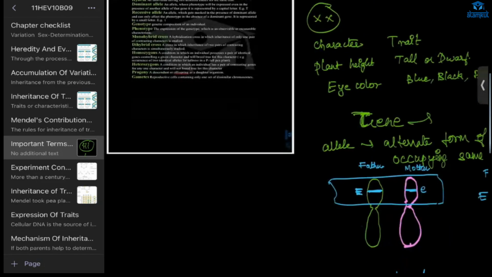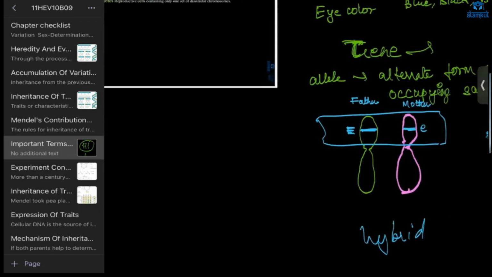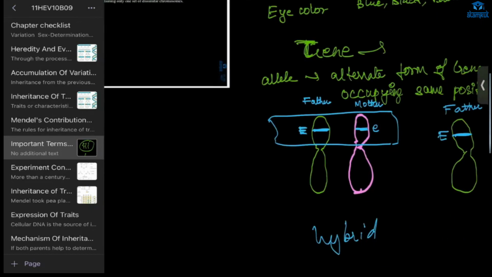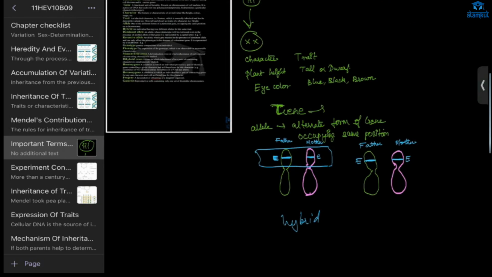Now dominant and recessive. Dominant allele is the allele whose character is expressed, and it is always written in capital letter. And recessive allele, its character is not expressed.